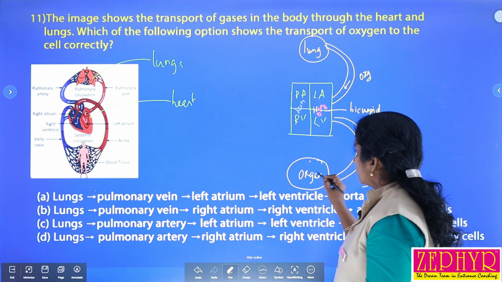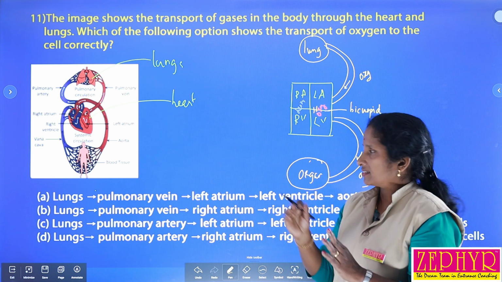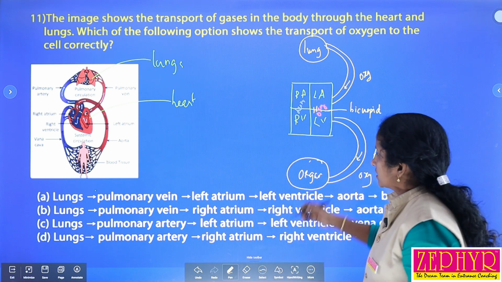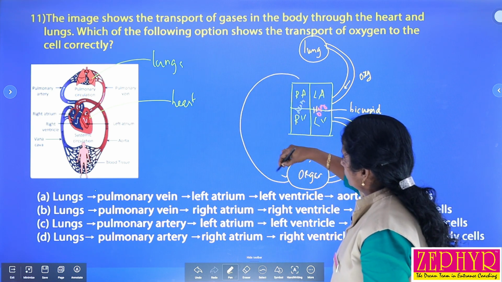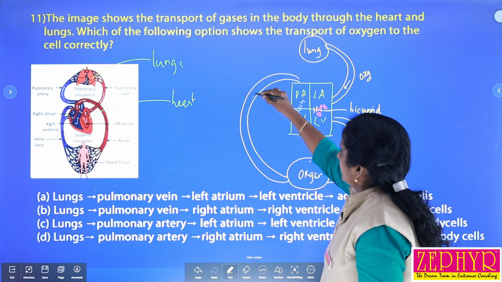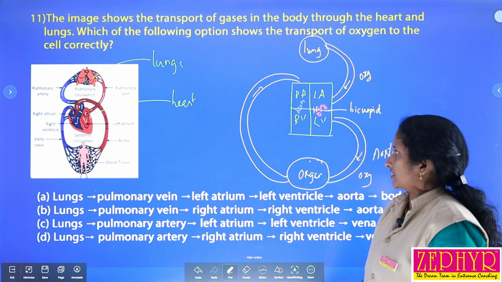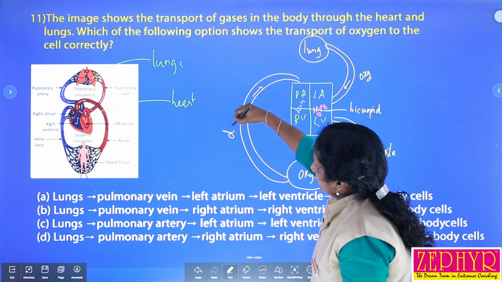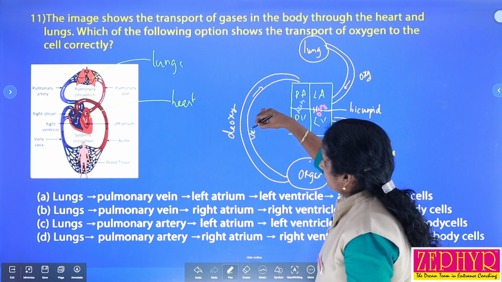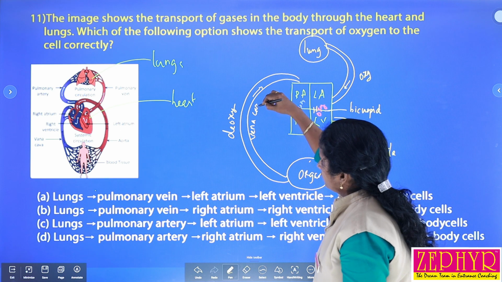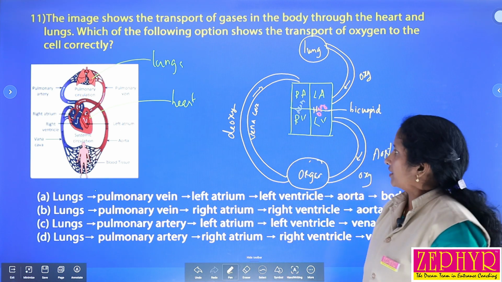From the body parts or organs, as a result of metabolic reactions, carbon dioxide rich blood reaches the right atrium. Here the blood is deoxygenated and it is carried by blood vessels called the superior and inferior vena cava.